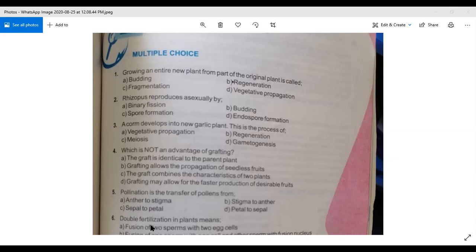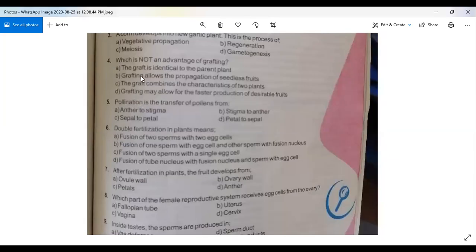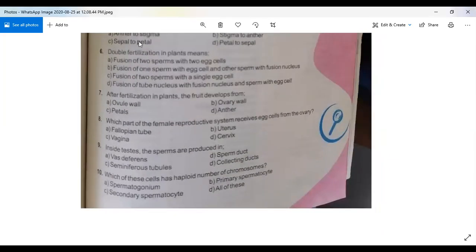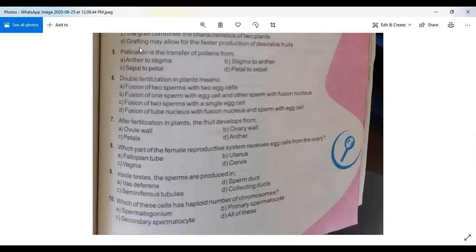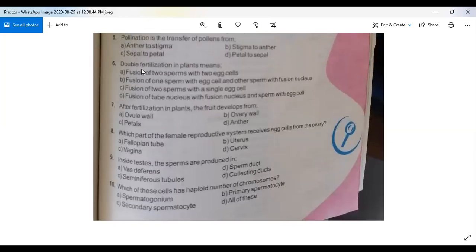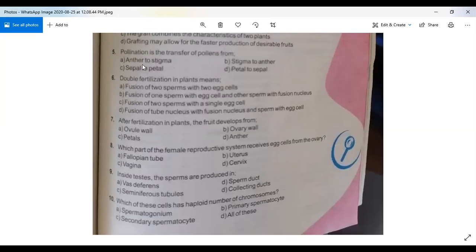Now come to question number 6. Look at your book. Question number 6. Double fertilization in plants means. We also discussed that fertilization can be of two types.